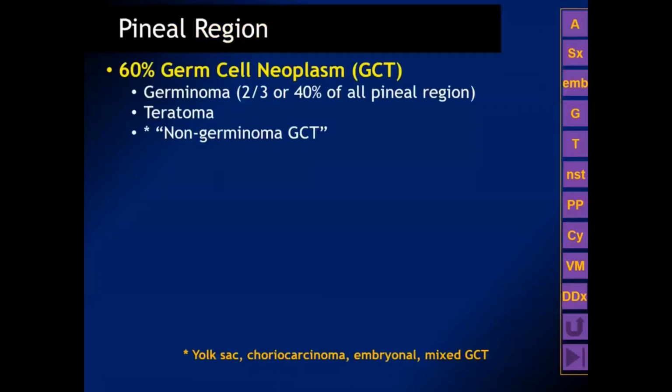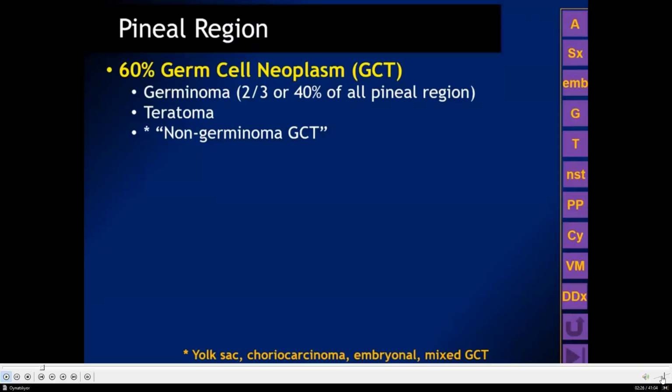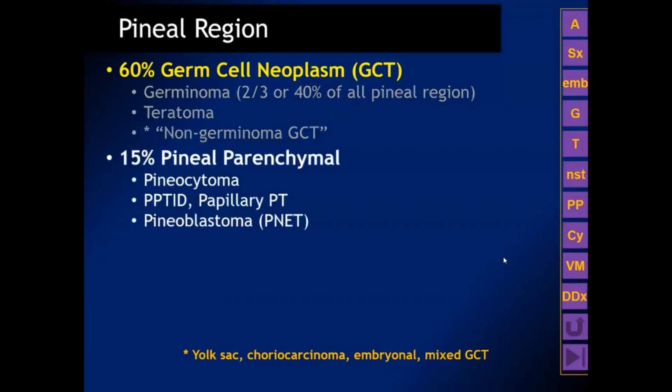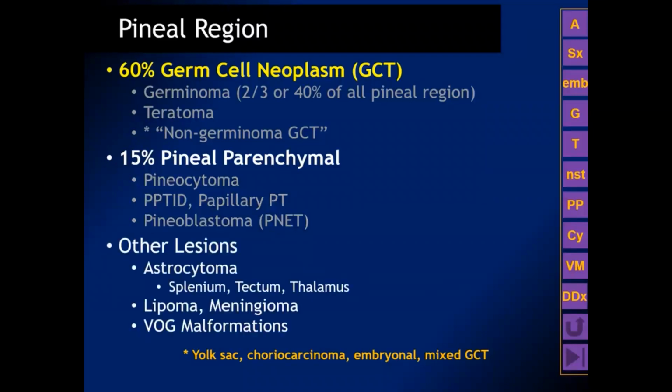In the pineal region, 60% of the tumors are germ cell tumors, and of these, 2/3, or 40% of all pineal region masses, are going to have the germinoma histology. Less than 1/7 of pineal region masses arise from the pineal parenchyma, and there are several subtypes: pineocytoma, which is benign and well differentiated, pineal parenchymal tumors of intermediate differentiation, papillary pineal tumors, and pineoblastoma, which is a type of primitive neuroectodermal tumor, and these are WHO grade 4 tumors. And as we mentioned before, other lesions also occur in the pineal region.